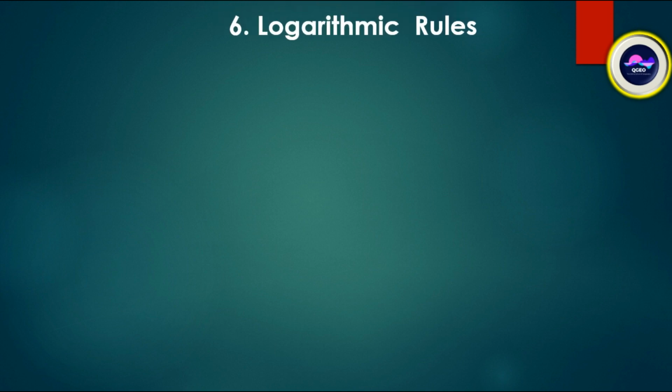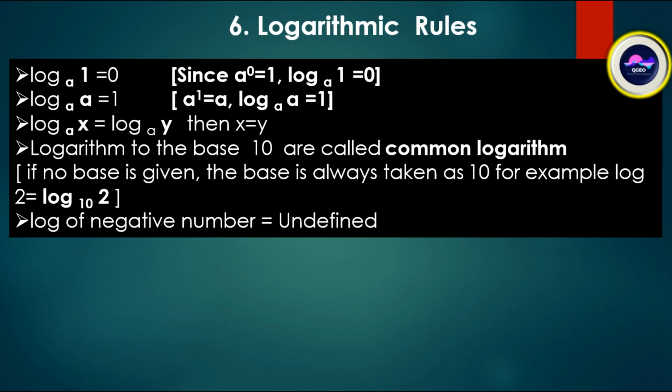Logarithmic rules. Log 1 base a is equal to 0. Since a to the power 0 is equal to 1, then log 1 base a is equal to 0. Log a base a is equal to 1, since a to the power 1 is equal to a, so we can say log a base a is equal to 1. If log x base a is equal to log y base a, then x is equal to y.